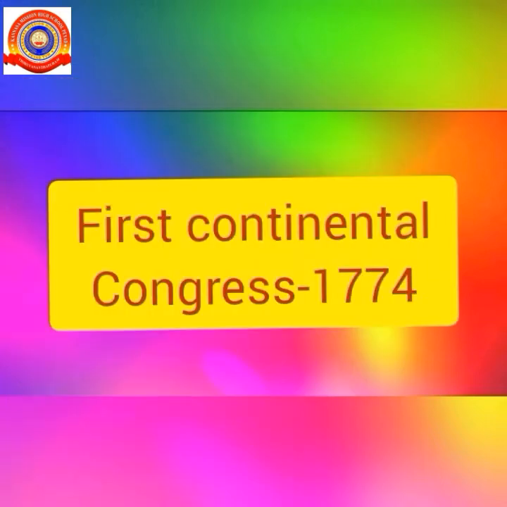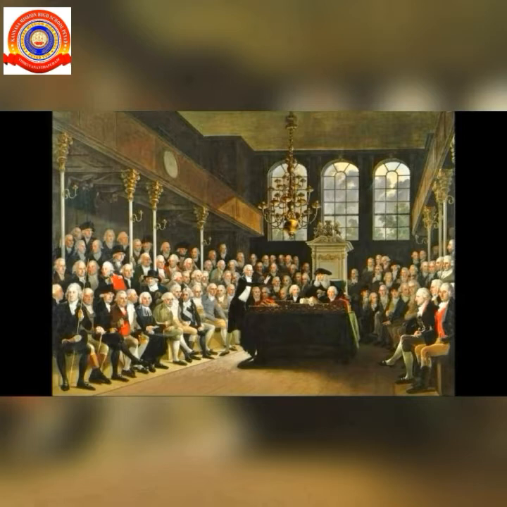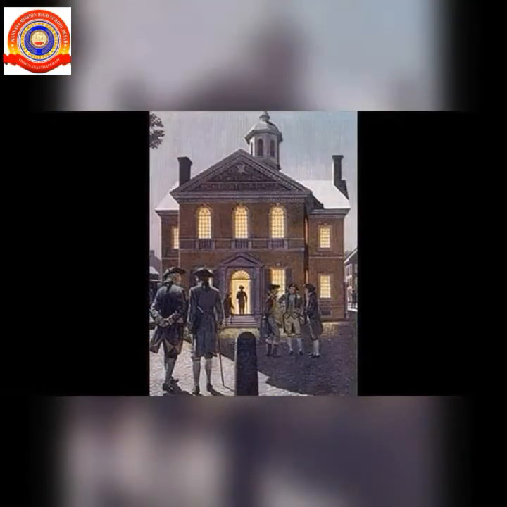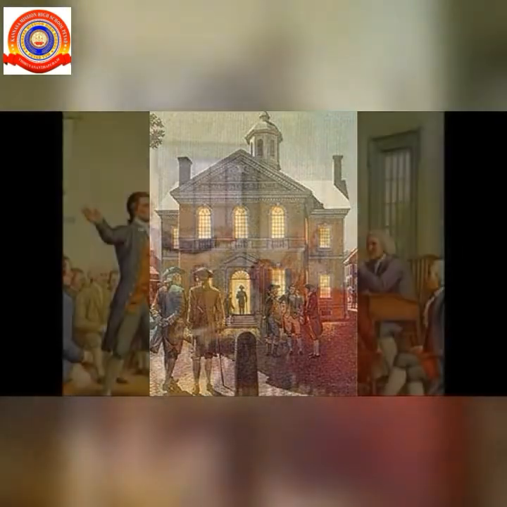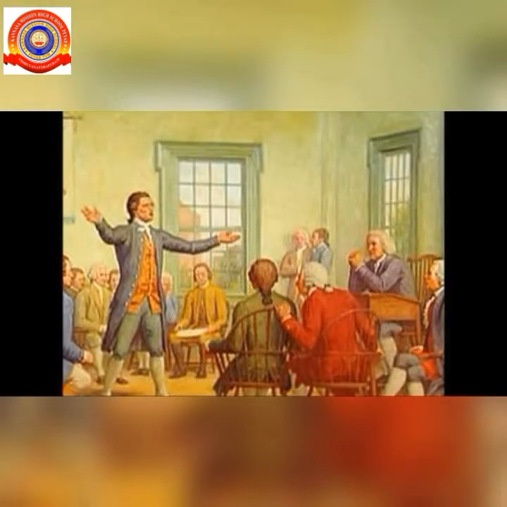First Continental Congress, 1774. The delegates of all the colonies except Georgia met at Philadelphia in 1774 to protest against the policies and rules imposed by England. It is known as the First Continental Congress.